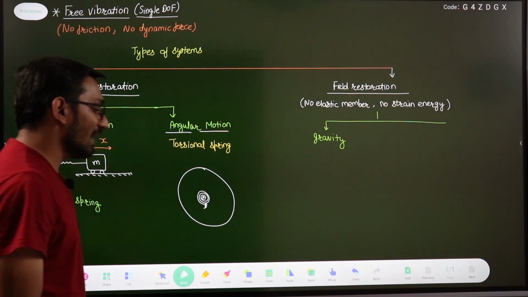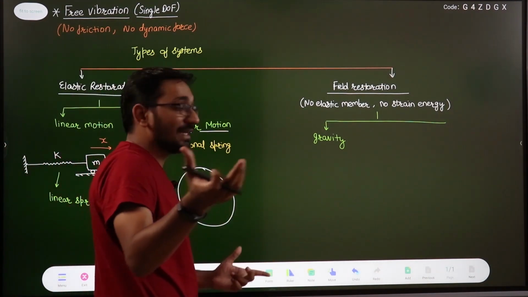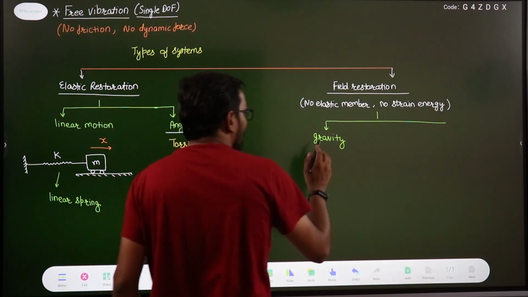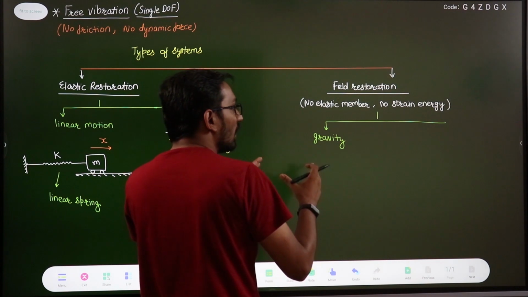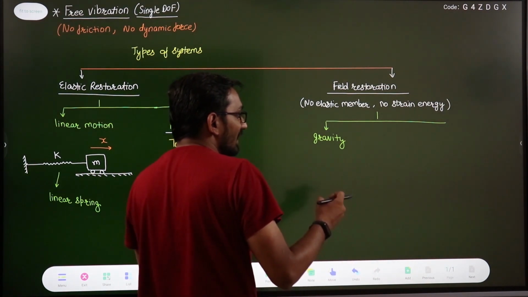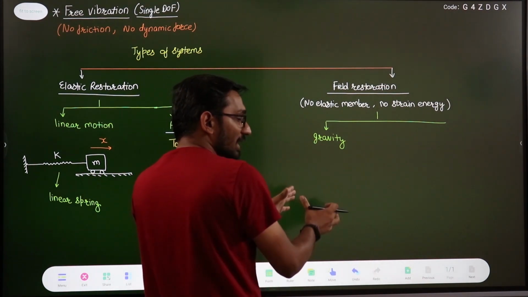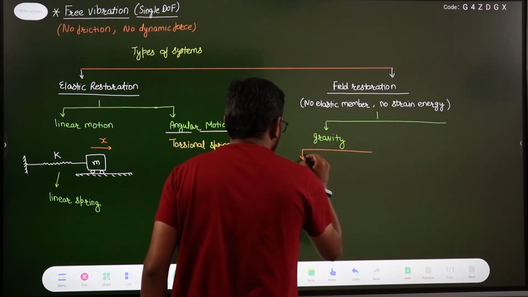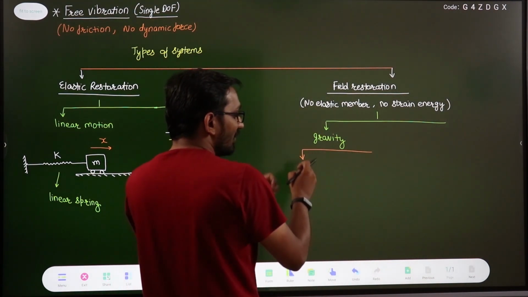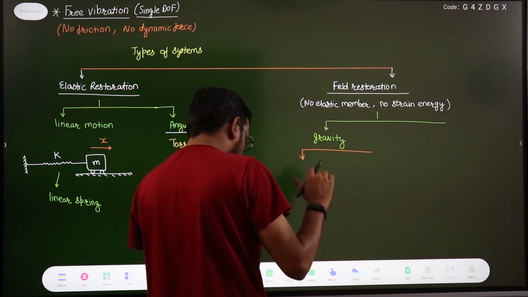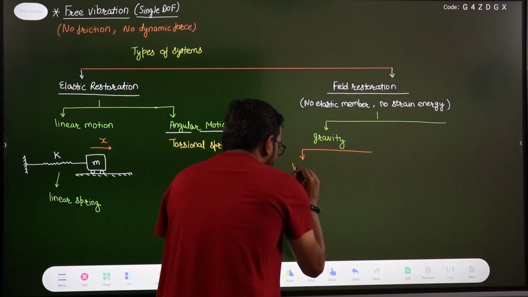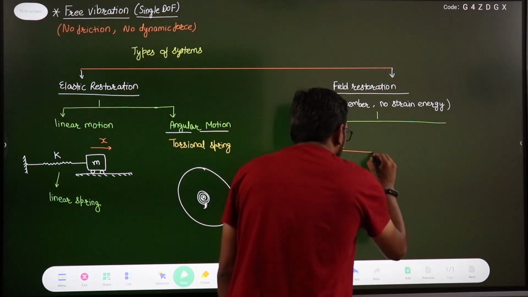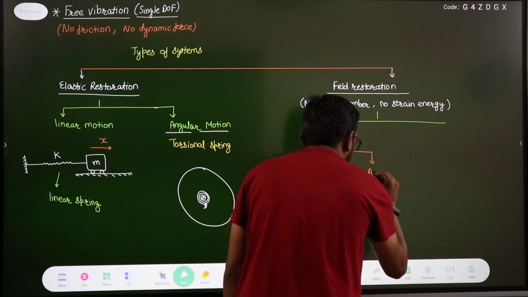If the system is gravity controlled or gravity restored, that means the restoring force will be given by gravity. The systems which depend upon gravity for the restoration are also of two types. One is the linear system, another one is the angular system.